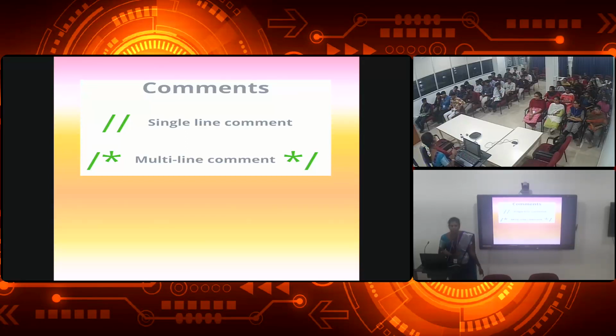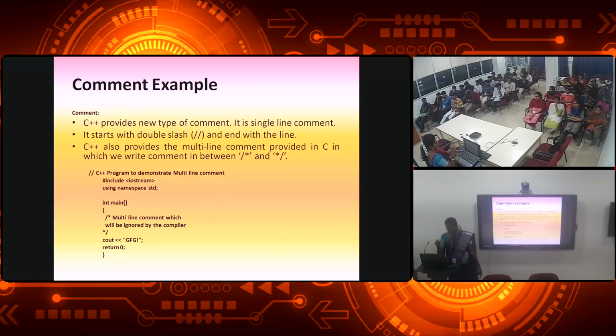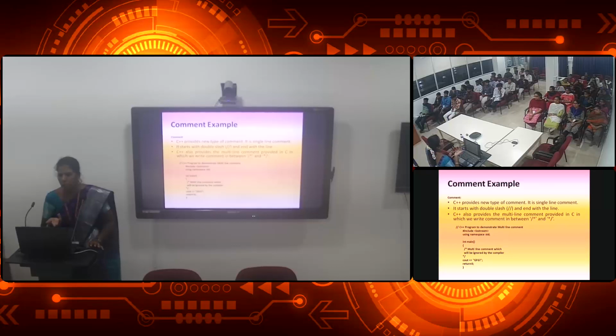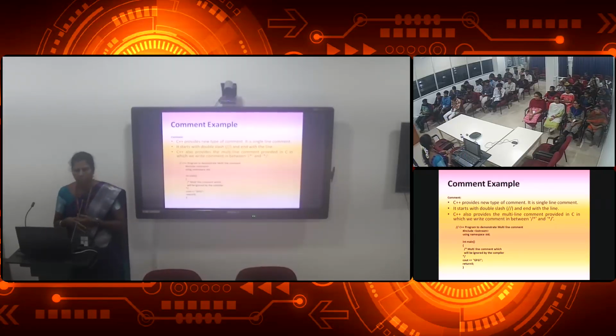For a single line you will give only 2 slashes. You put 2 slashes and start writing, and this line is your single line comment. Why is this comment used? It will be used while debugging. Debugging means compiling. While compiling your program, if it shows some error, we compile and run our program. That time, when we are debugging it, we will be checking whether our program is right or wrong. That time this comment will be helpful for us.